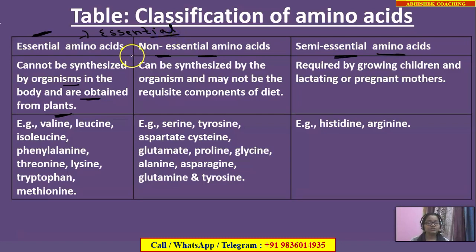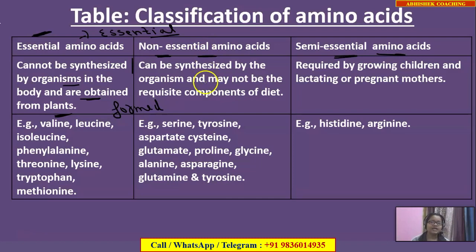If they are essential to us, that clearly means that they cannot be synthesized or formed in our body. So how can we obtain them? We can obtain them from the plants. So essential amino acids, I hope you understood. Now moving to the non-essential amino acids.